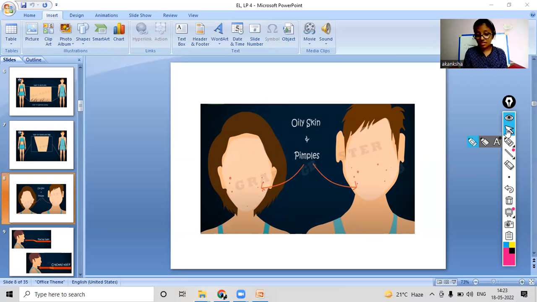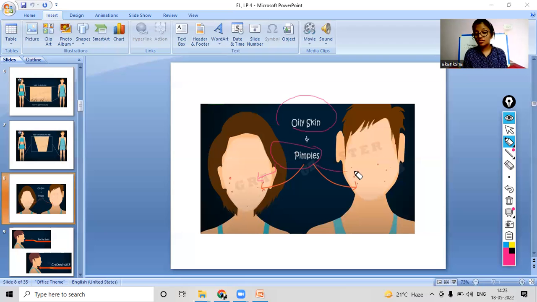So this change is the oily skin that we get, the oily skin and the pimples. Both of these are very deadly combinations that we don't like. Yes, pimples. Pimples in the case of the face, we get face acne, and it is also known as acne.